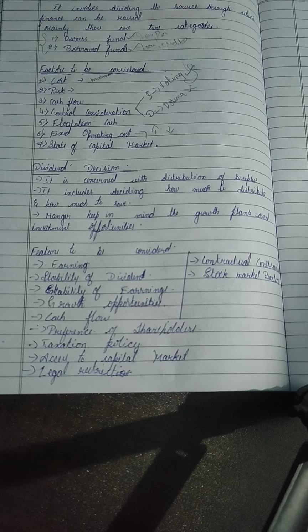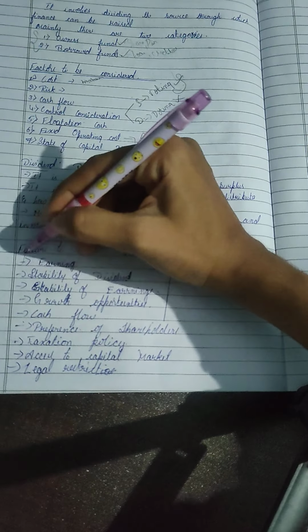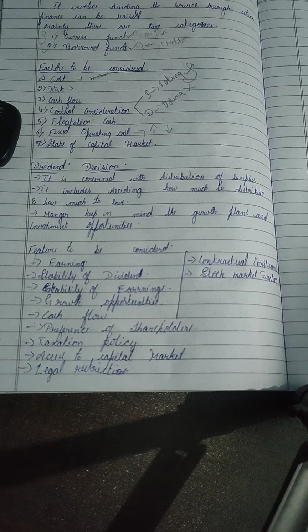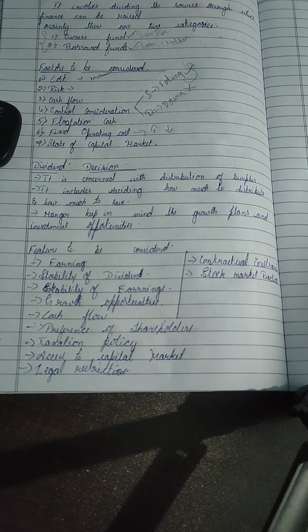Let us see the factors to be considered for this. First one is earnings. As we know, dividends are paid out of current and past earnings. Therefore, earnings is a major determinant of the dividend decision. If we give every amount we have earned to the dividend holder, we cannot save any amount.